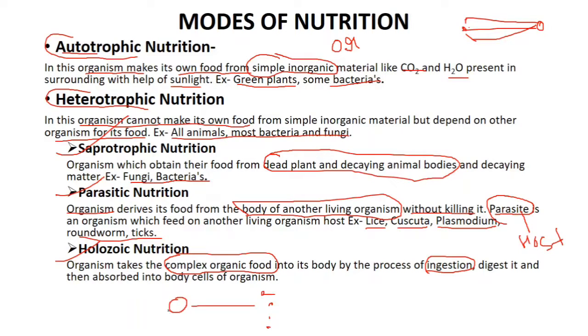This breaking down of complex organic molecules into simple organic molecules, which are easily digested by the body, is holozoic nutrition.